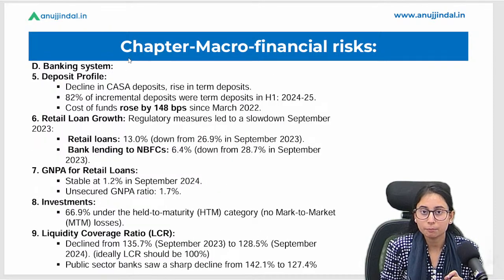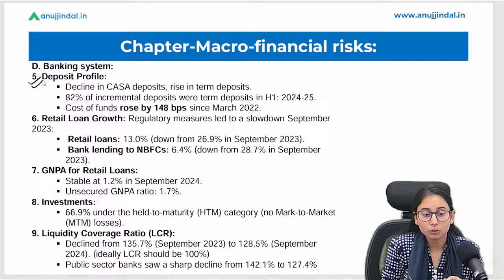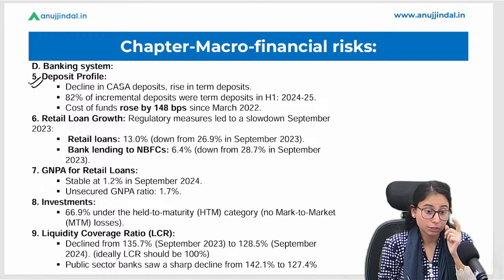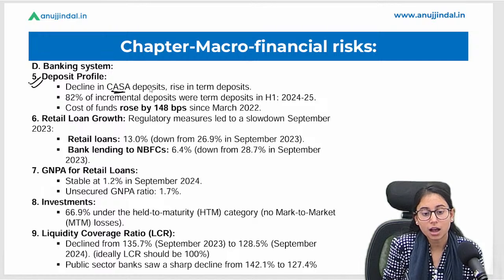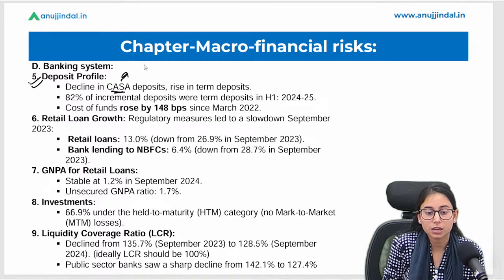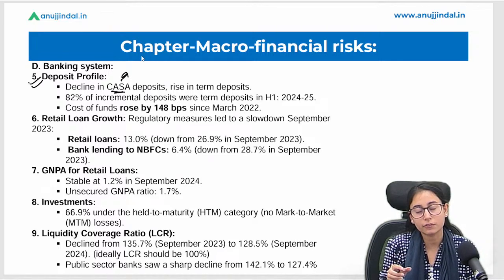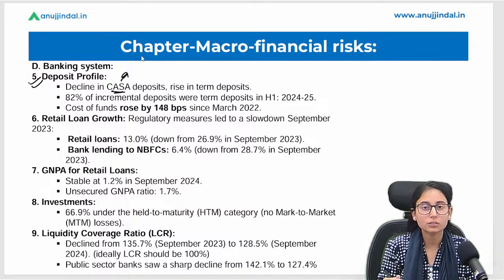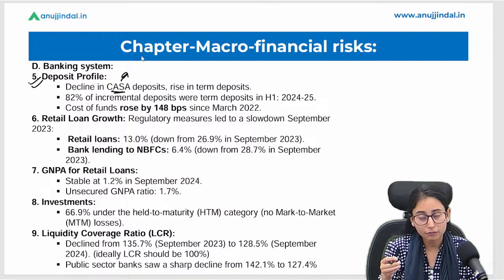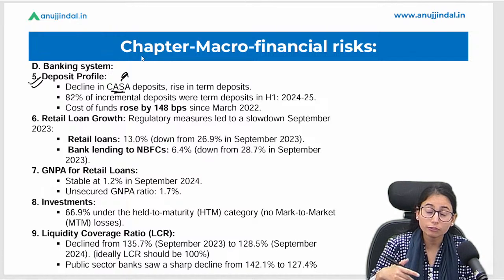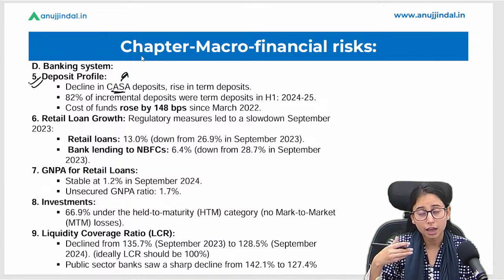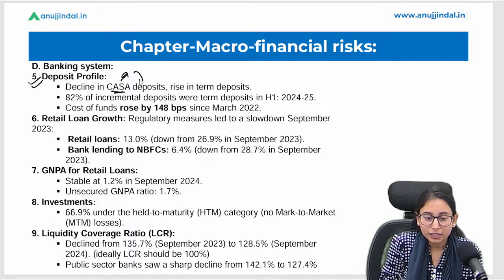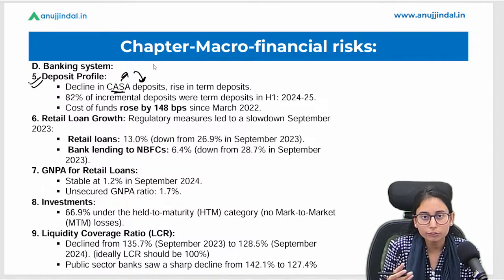Again, we are discussing the banking system. Let's discuss the deposit profile of the banking system. Okay, so the deposit profile says there is a decline in the CASA deposits. Now, CASA is current account and savings account deposits. Okay, now why are these deposits important for banks? Because they are available to banks at a cheaper cost. They have to pay less interest on them, and hence their decline is not good for the economy, good